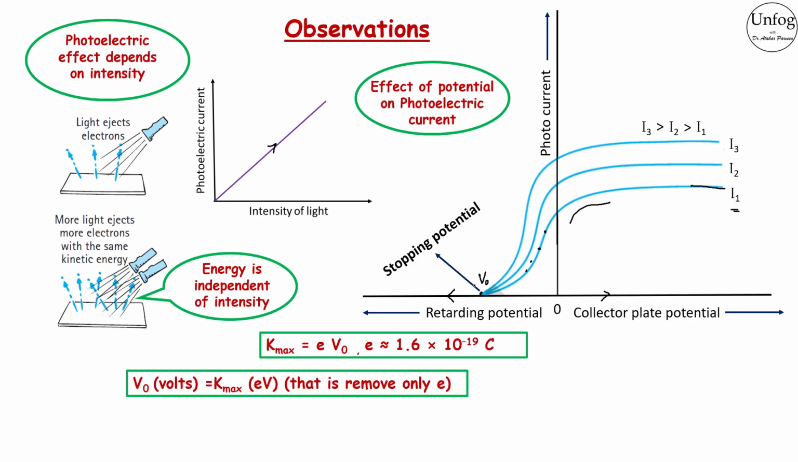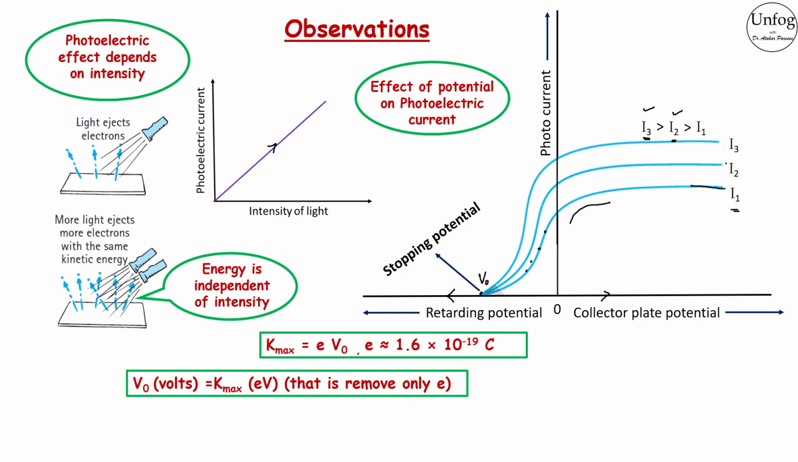And V0 in volts will be equal to the maximum kinetic energy of electrons in eV, that is, just remove e from e into V0. The experiment is repeated with higher intensities I2 and I3 such that I3 is the highest intensity and I2 is greater than I1.